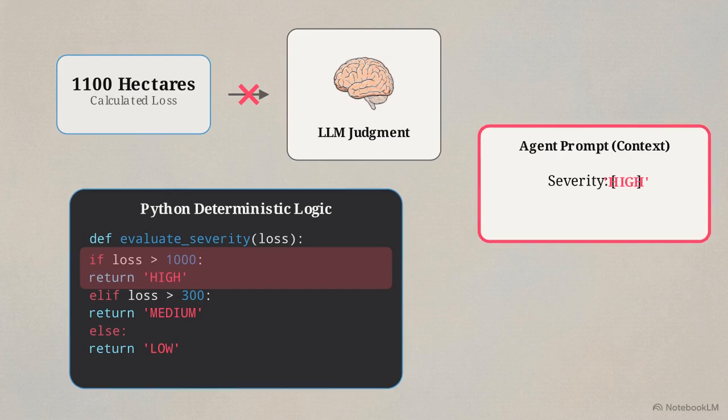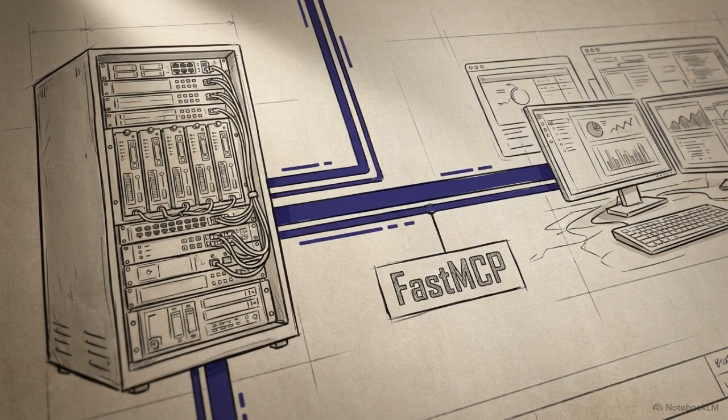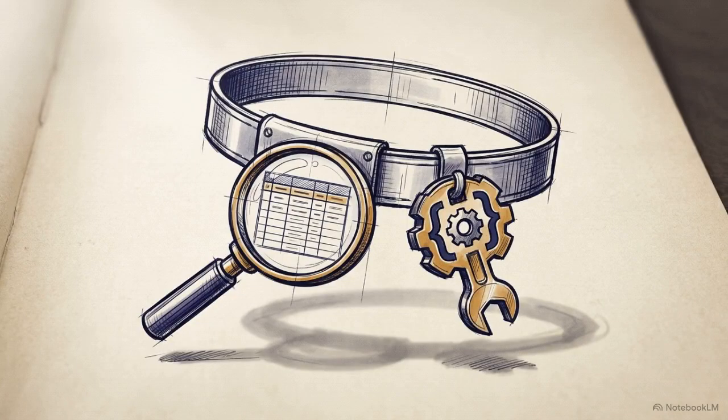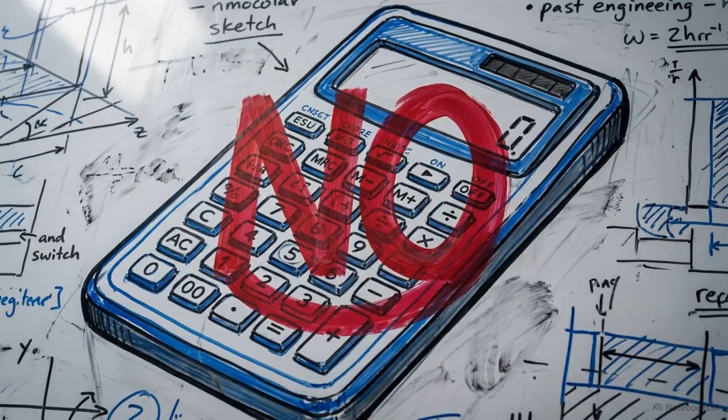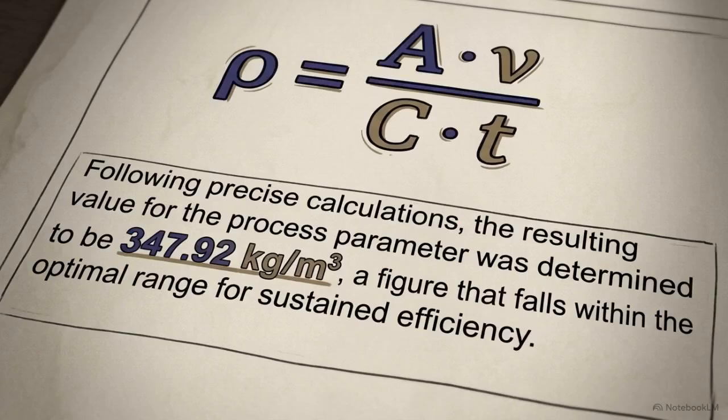forcing exact compliance. To bridge this deterministic backend with the agent workspace, the system uses FastMCP, a model context protocol server. This exposes the database queries and Python logic gates as secure tools the agents can call. Enterprise infrastructure tools do not ask a language model to calculate risk. They require the model to format and present a risk already calculated by rigid mathematics.